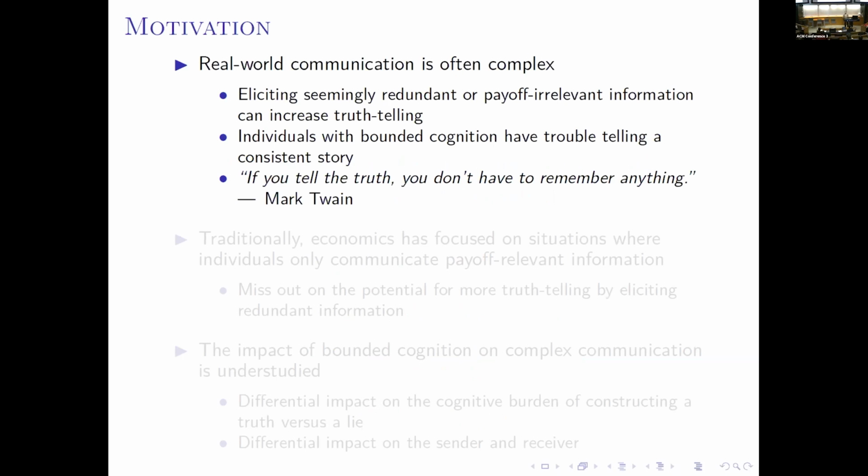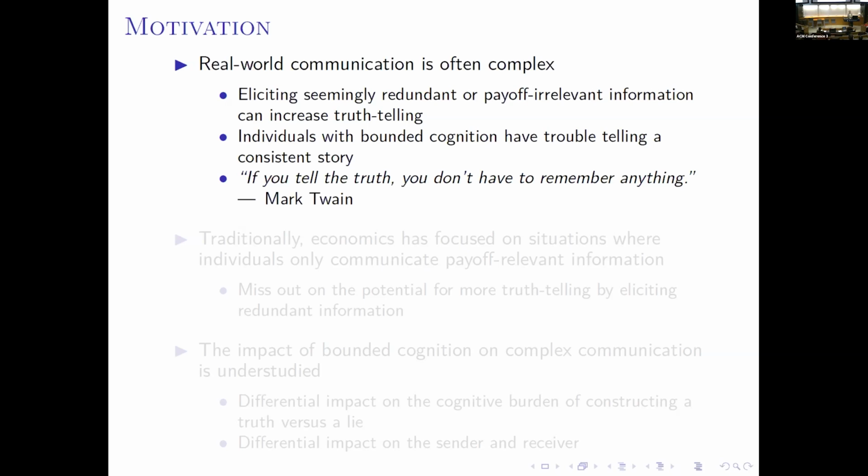Okay, so the motivation is in a lot of real-world situations, communication is often complex, and individuals need to communicate related details. For example, in a murder investigation, the police officer won't just ask directly, "Did you murder this person?" Instead, he will ask related details in the alibi. Like, for example, where were you at 8 p.m. last night? Who were you with?